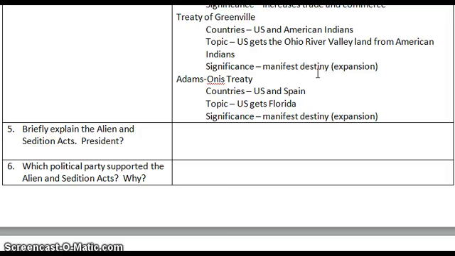The Adams-Onis Treaty is going to be signed between the U.S. and Spain. And basically what happens is the U.S. is going to get Florida. We pay a little bit of money because it's Spanish Florida. We don't want Spain in our territory.